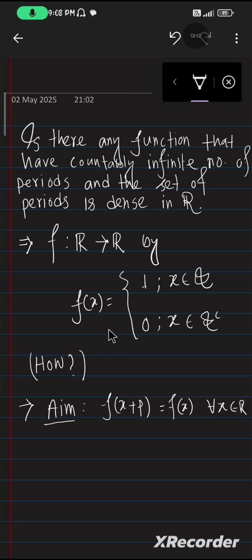Now in this question we have to find p. Basically we have to check whether p is inside Q or Q complement. So this is the definition of period, f of x plus p equals f of x for all x inside R. Our aim is to find p, or check whether p is rational or not. Now what should be our approach?